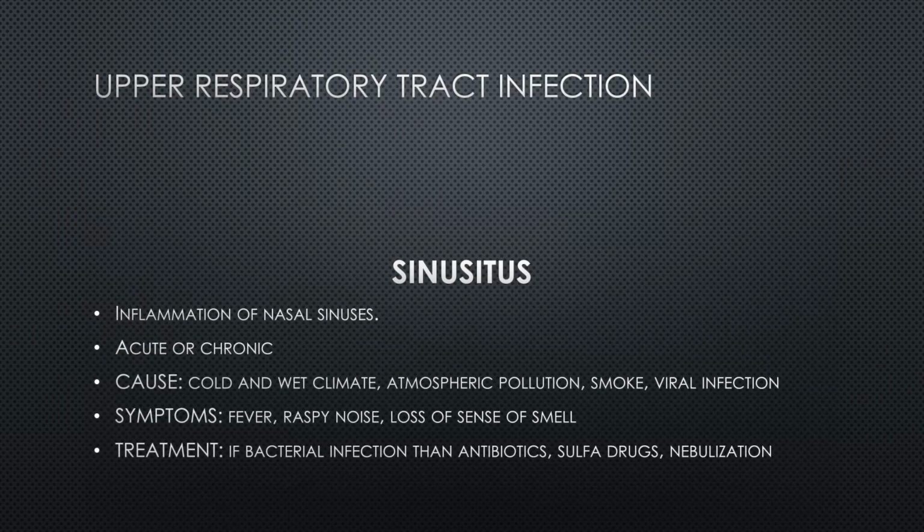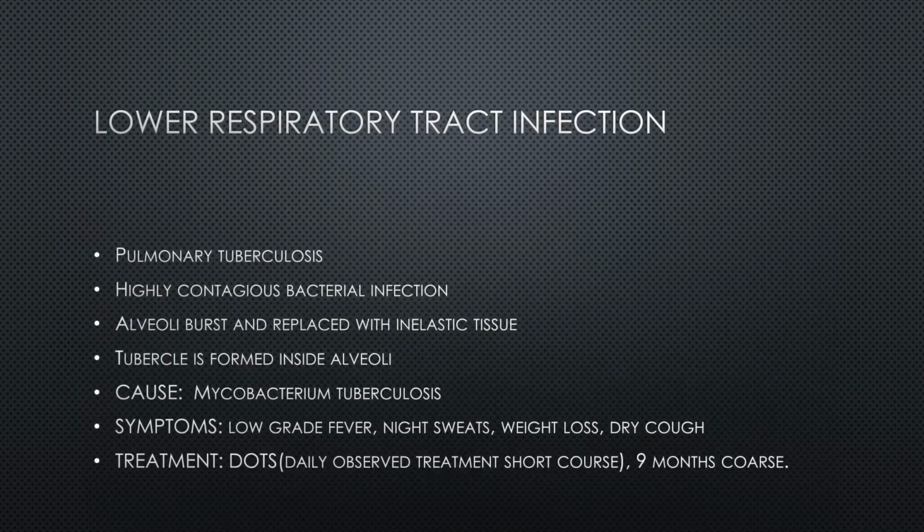Now in case of the lower respiratory tract, tuberculosis, pulmonary tuberculosis or TB, is a highly contagious disease. In this case, alveoli burst and they are replaced by inelastic connective tissues. The lung tissues build a protective layer around the infectious agent, that is a bacillus or bacterium, and form a tiny capsule known as a tubercle. Its cause is Mycobacterium tuberculosis, which is a bacterium. Its symptoms include low-grade fever, night sweats, weight loss, weakness and cough.